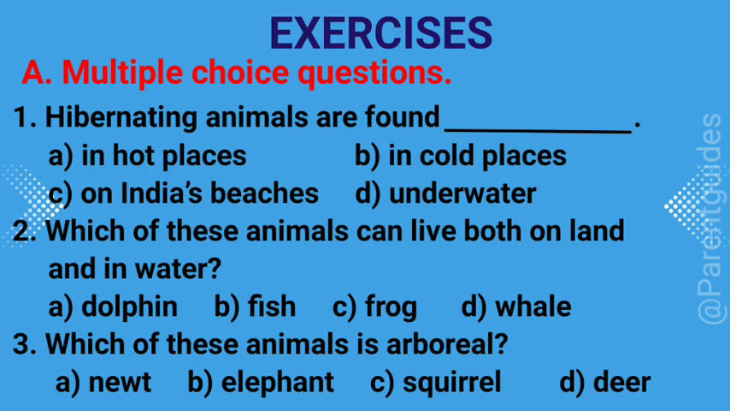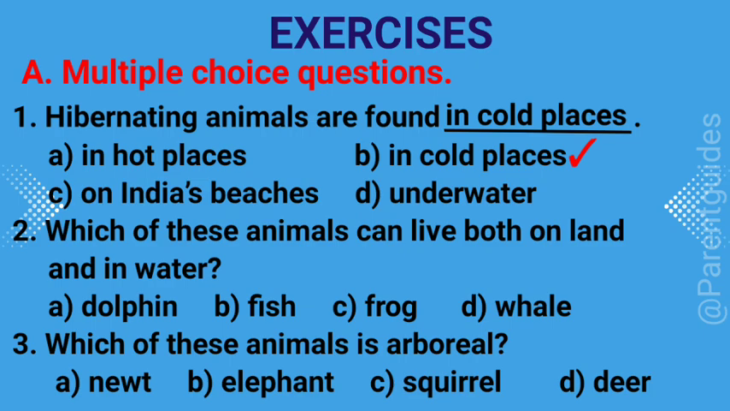Exercises. A. Multiple choice questions. 1. Hibernating animals are found A. In hot places, B. In cold places, C. On India's beaches, D. Underwater. Answer is B. In cold places.